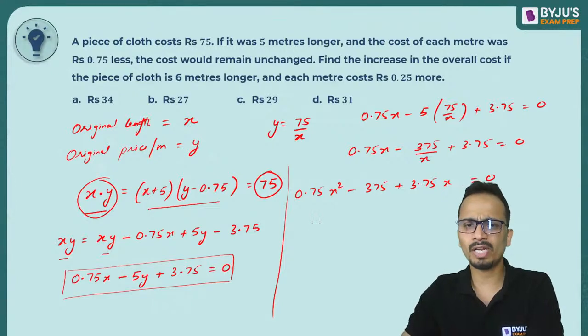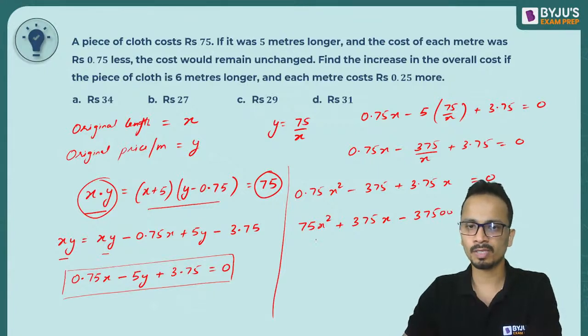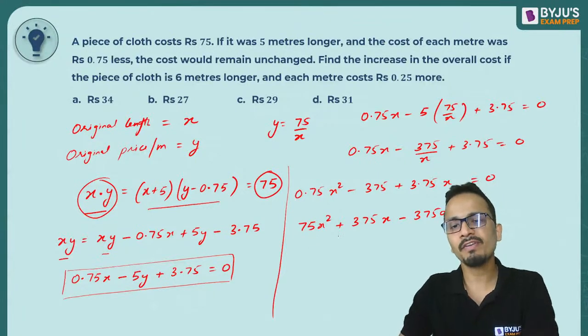Let's multiply it by 100. So it will be 75x square plus 375x minus 37500 equal to 0. Now I can take 75 common from here.